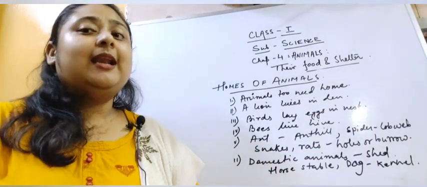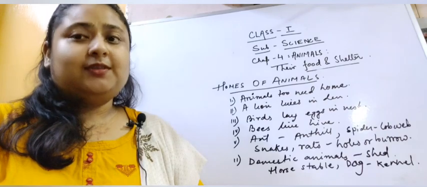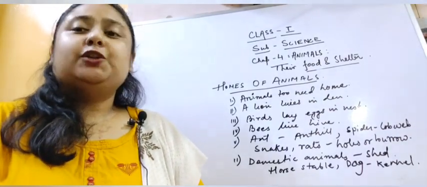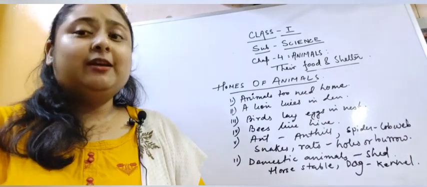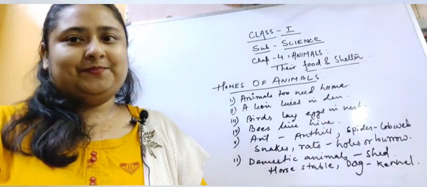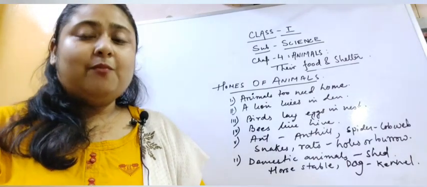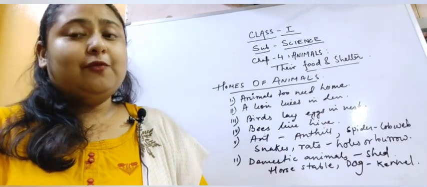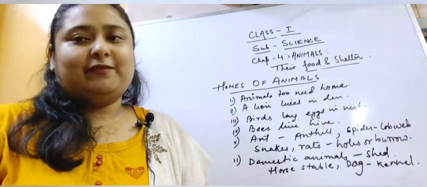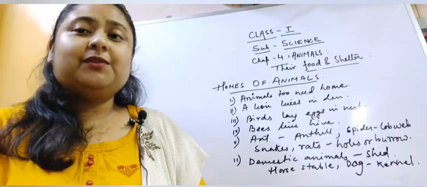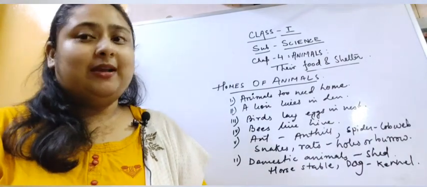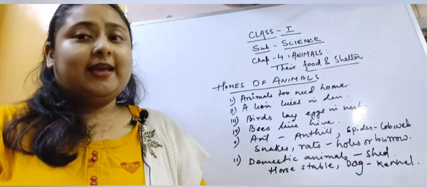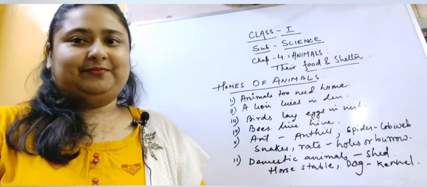Domestic animals like cows, goats, sheep, we make shed for them. Domestic animals are those animals which live with us in our homes. Not inside our home but outside. Domestic animals are those animals also from where we get some benefits. Like cows, buffaloes give us milk. So cow, buffalo, goat, all of them are kept under a shed.